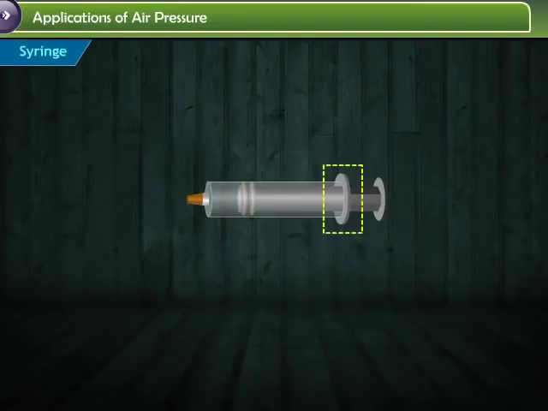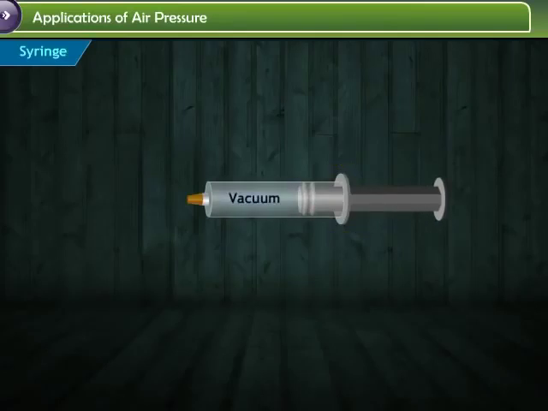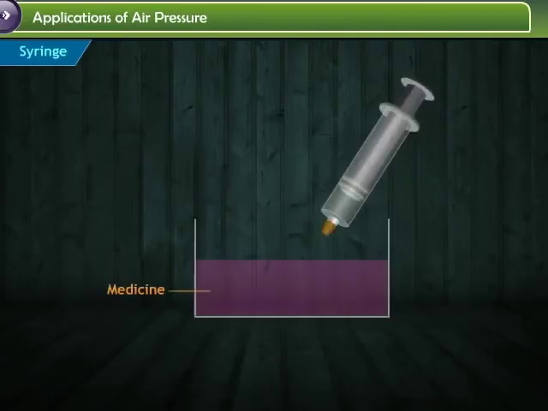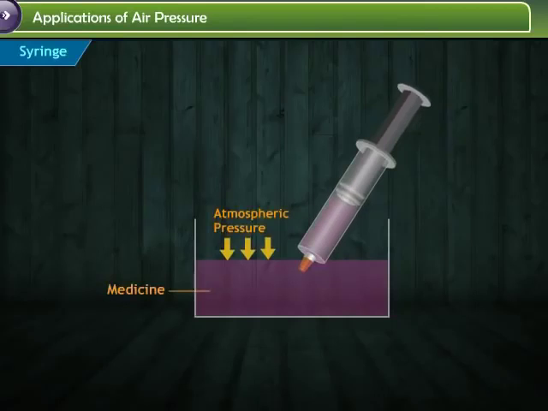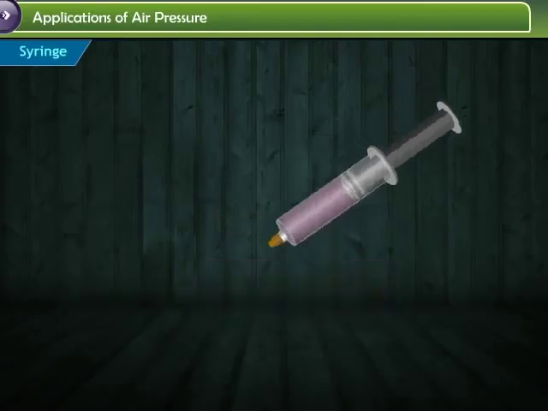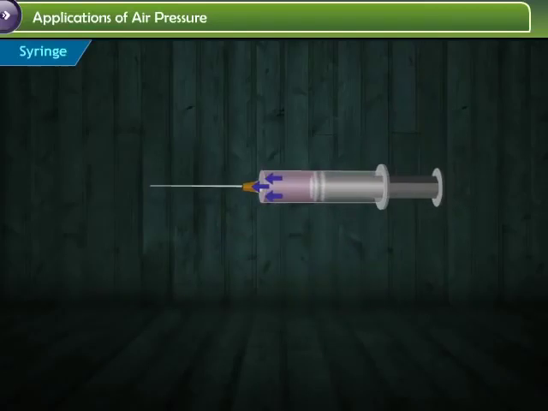The plastic on the end of the plunger makes an airtight seal with the plastic tube. So when the plunger is pulled back, a vacuum is created inside the tube. If blood or medicine is present on the outside of the needle, it gets pulled into the empty space by the vacuum. When you press the plunger back down, it just pushes the liquid back out through the hole at the end of the needle.